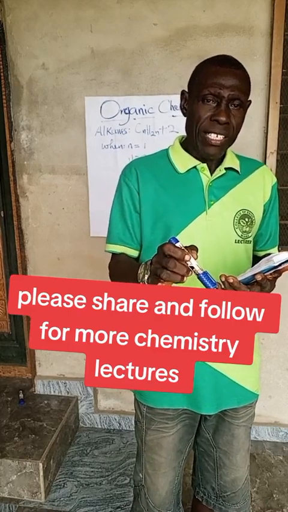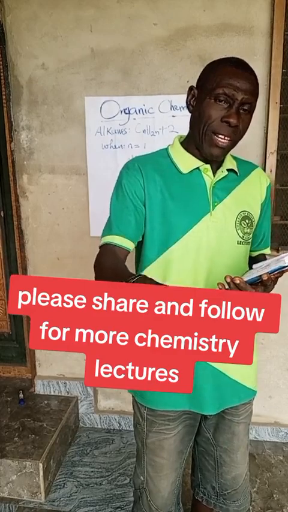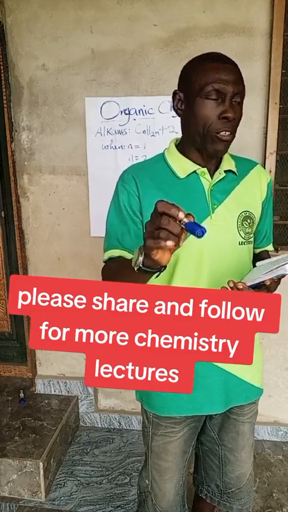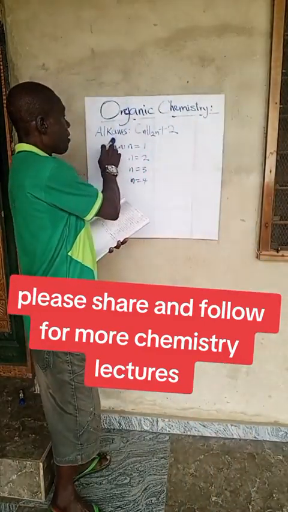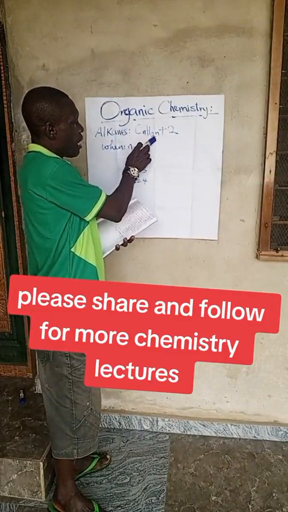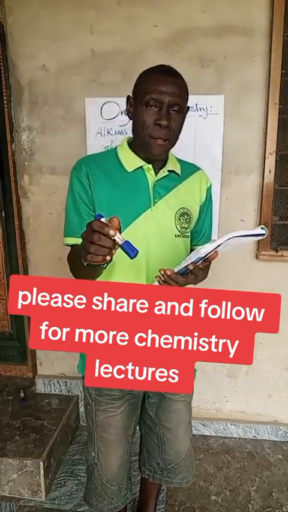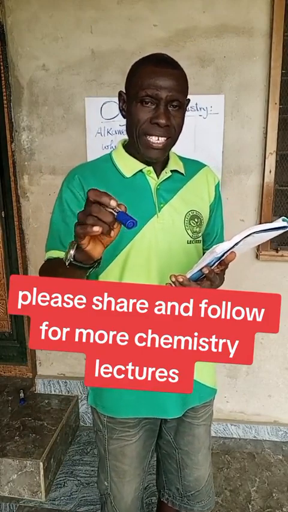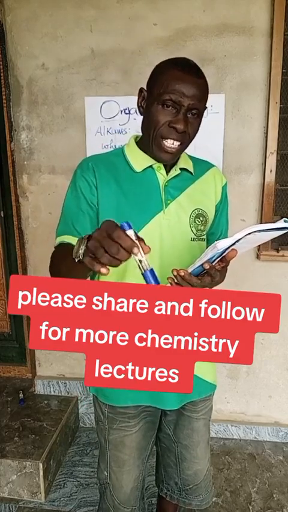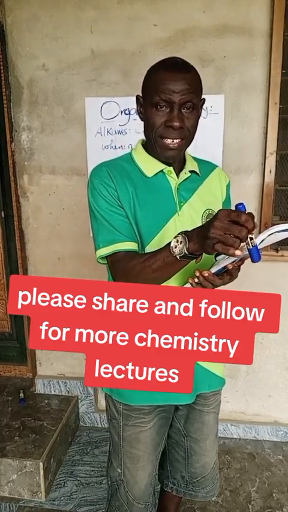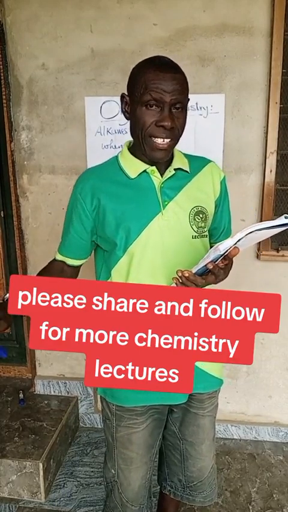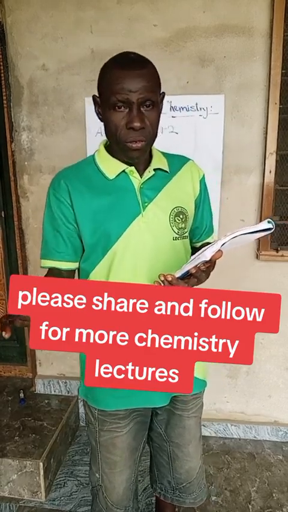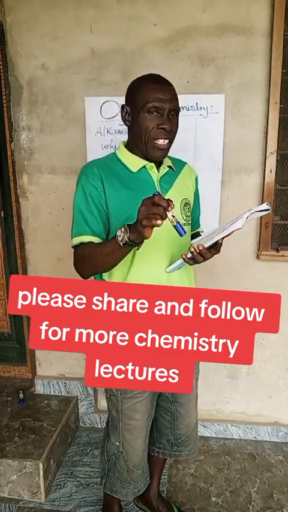The members of that family can be derived by a common structural formula of CnH2n+2. Alkanes: CnH2n+2. And the n there refers to positive numbers like 1, 2, 3, as the case may be. There are 10 members in this alkane series, from methane, the number 1 member, to decane, the 10th member. Each individual member of the series is called a homologue.